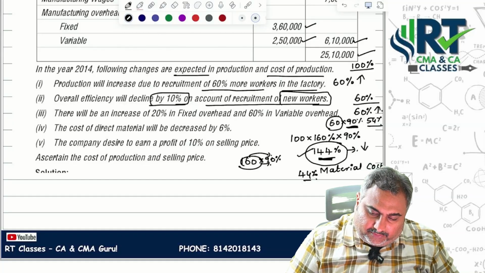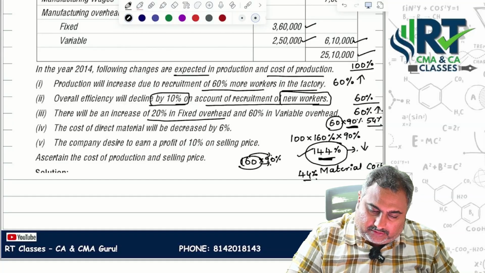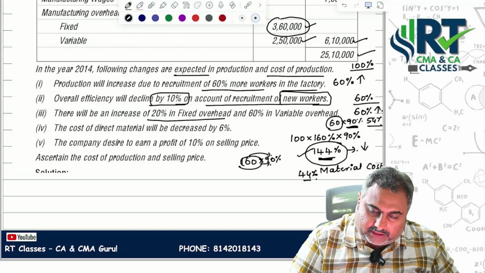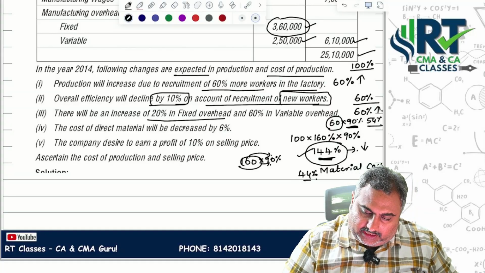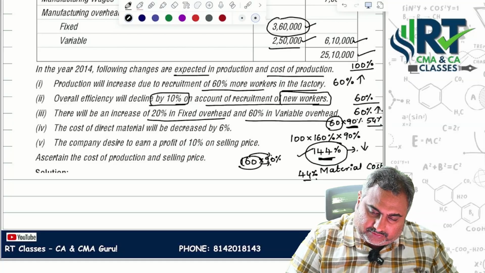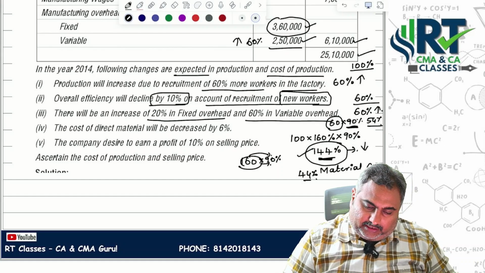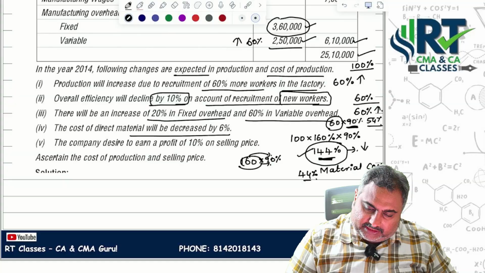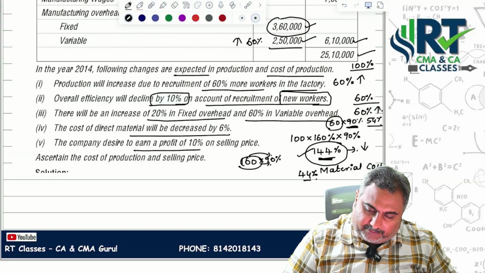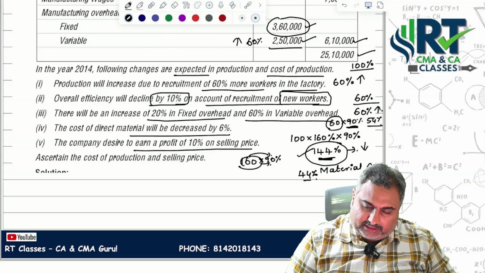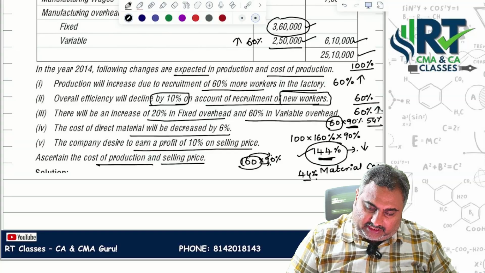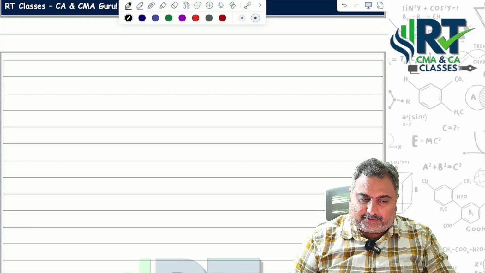Okay, there will be an increase of 20% in fixed overheads, because already we know fixed overheads are 3.6 lakhs, and variable overheads increased by 60%. And the cost of direct material will decrease by 6%. The company desired to earn a profit of 10% on selling price. So what is the cost of production and selling price they are asking? Let's solve the particular thing.